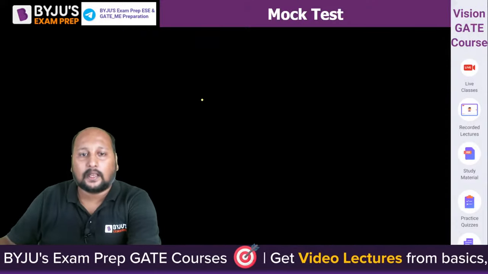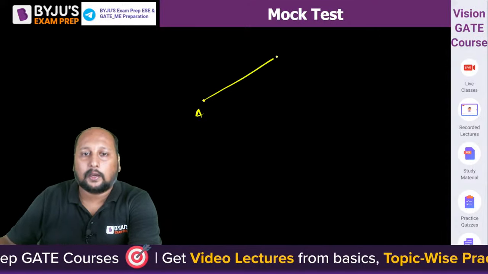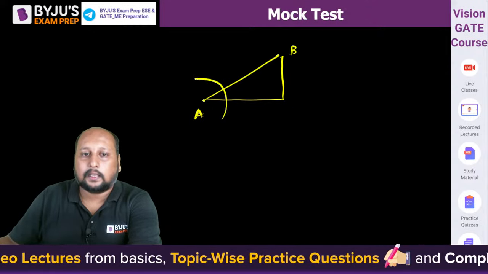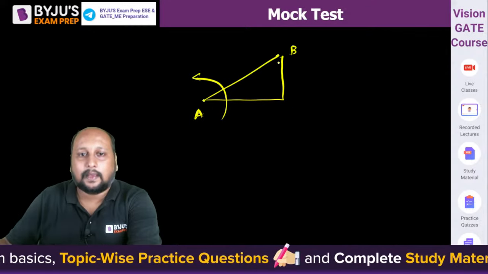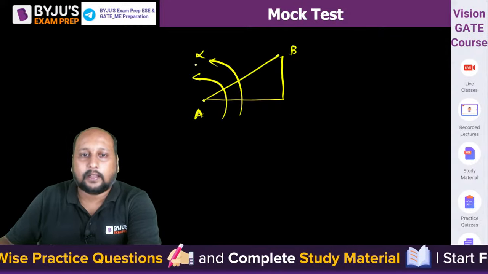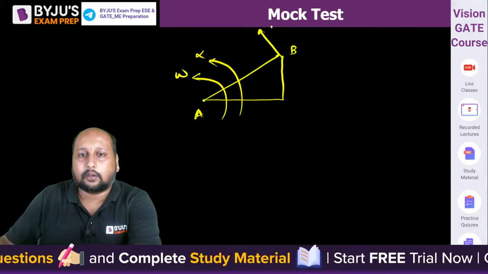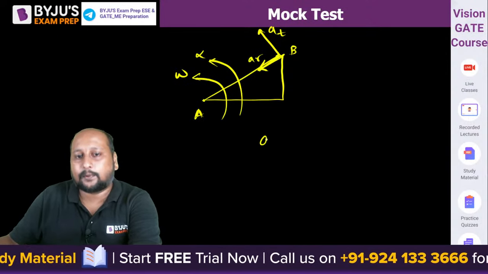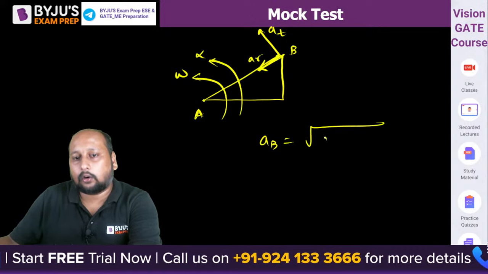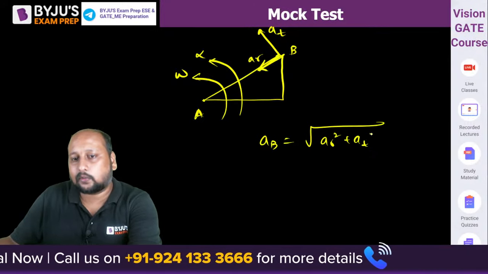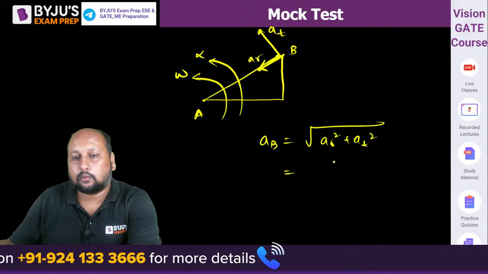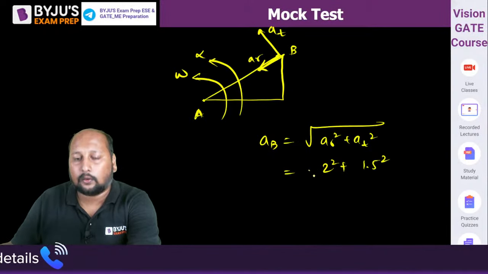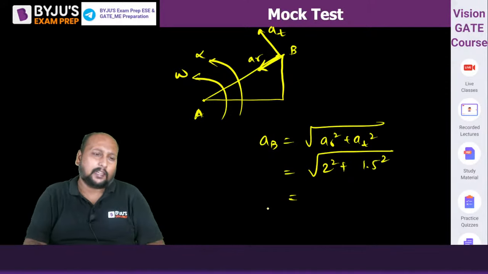If you try to visualize, this is your point A, this is point B. So the entire body is rotating like this. This is your alpha, this is omega. So this is your AT, this is your AR. So what is the absolute acceleration? That is equal to the square root of AR square plus AT square. AR is 2, so 2 square plus AT is 1.5 square, under root of this. Quickly tell me what's the value? Nearest value.